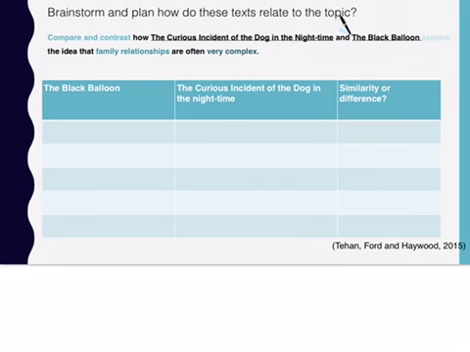Now, the next task you need to do is you would have sorted out, okay, I'm going to talk about either setting, the characters, the narrative structure. What I want you to do is choose your statement and examples from The Black Balloon and put your evidence down as well, but also